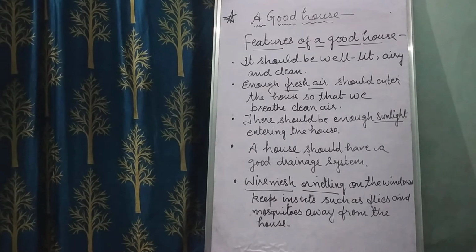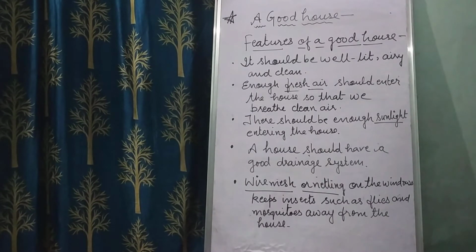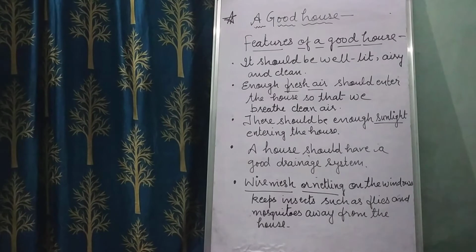Okay, third is wire mesh or netting. This is also very important. Wire mesh or netting on the doors keeps insects such as flies and mosquitoes away from the house.